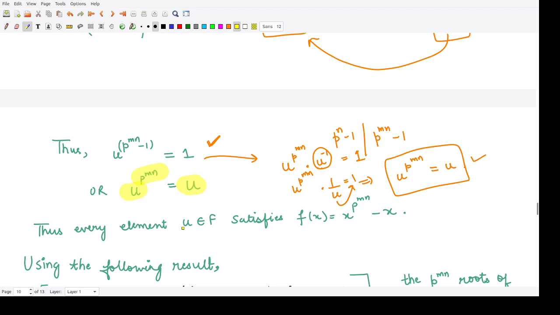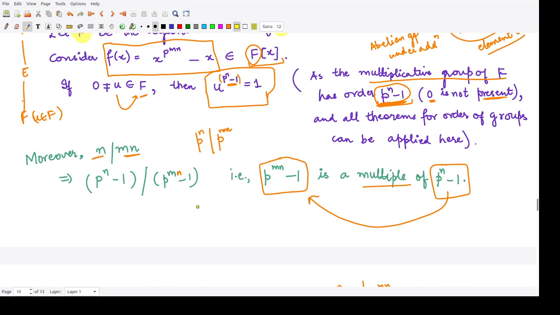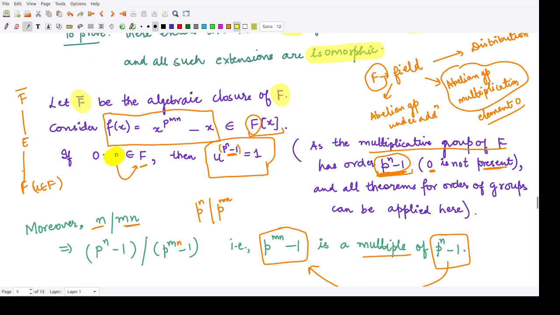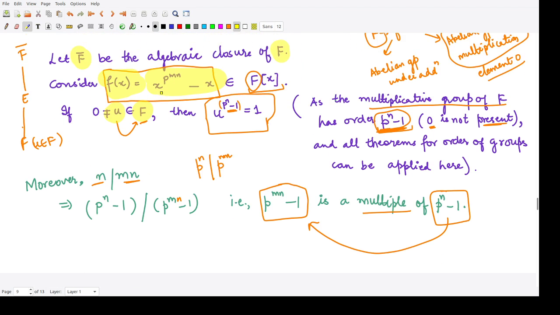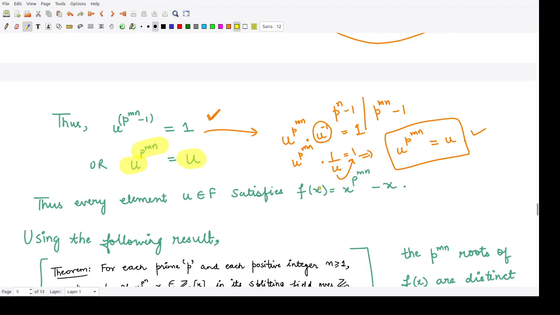So that means we considered an arbitrary element u from F, and we have shown that this element u satisfies this polynomial f of x. So that is what we wrote. In place of x we have u to the power p to the power mn minus u. So you could write this polynomial as u to the power p to the power mn minus u is equal to 0. So that means u becomes the root for this particular polynomial f(x).